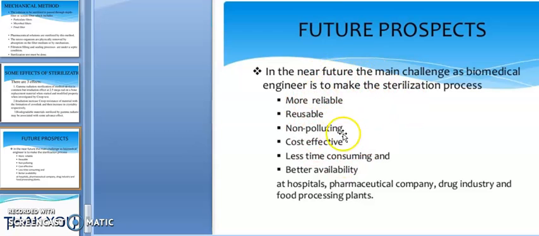See, these all are the future prospects. In the near future, the main challenge as a biomedical engineer is to make the sterilization process better. See, this is a very important concept especially for biomedical engineering students. It is not for us.